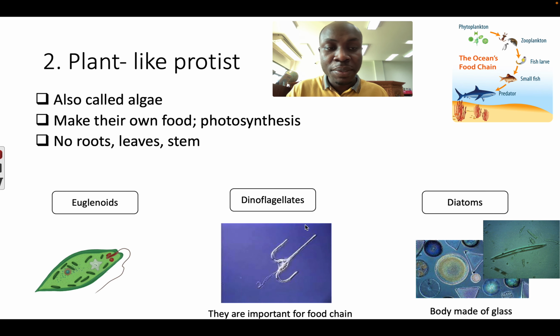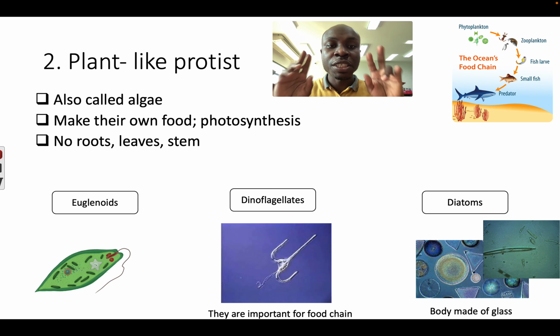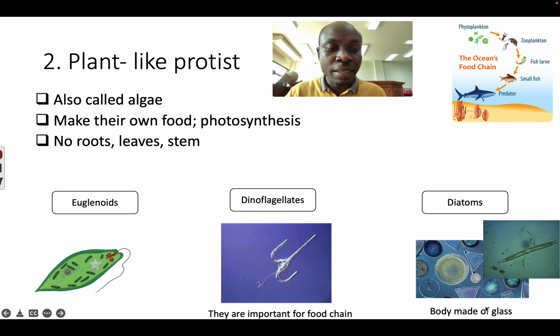They are very important for the food chain. Lastly, we have diatoms, and diatoms have different, very beautiful shapes, like you can see over here, and their bodies or shells are made of glass, the same compound as glass.